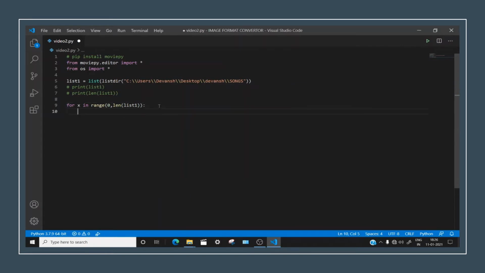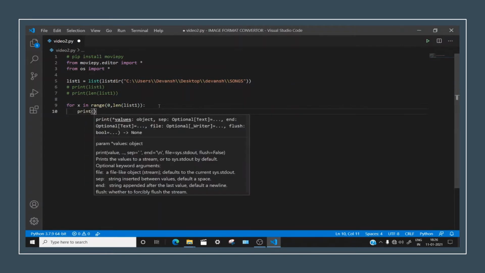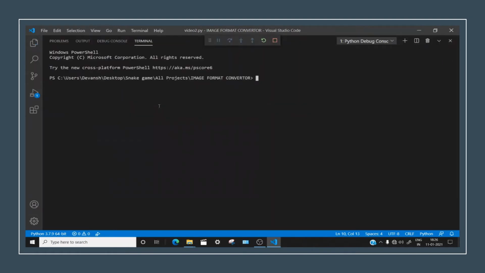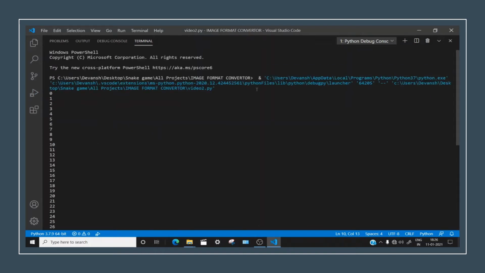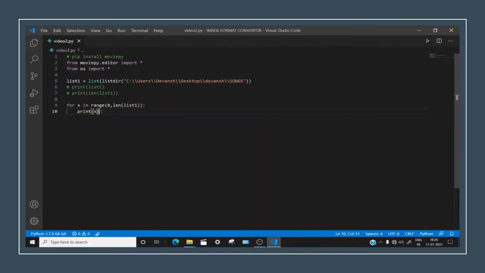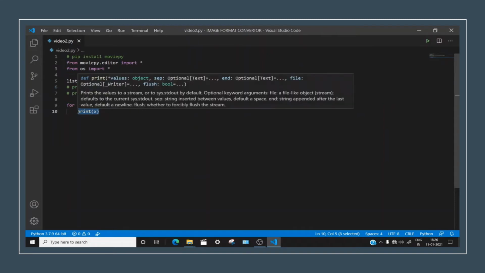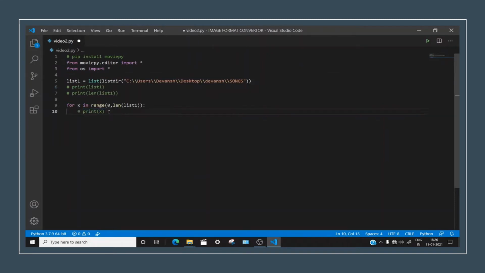Let me print the x, and we can see down here it's 56 starting from 0. It's perfect. Now we will comment this out.